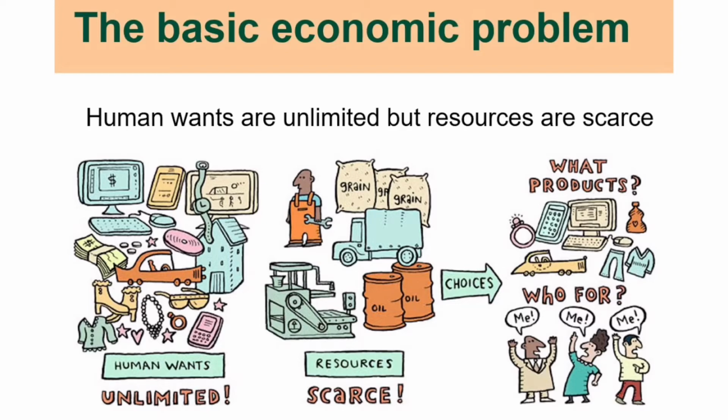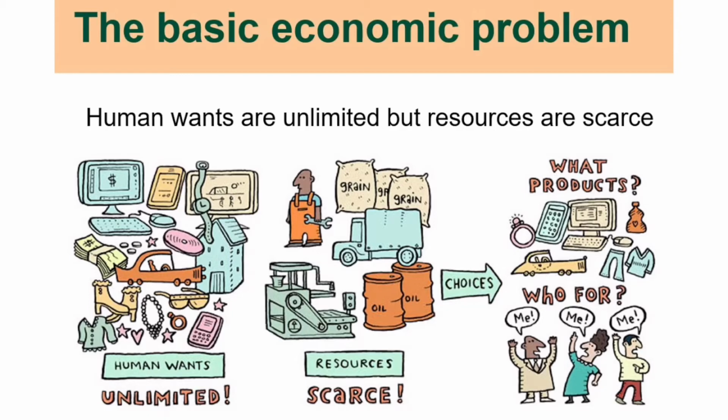Third is that your resources have alternative uses. Whatever resources you are using, they have some use or the other. Just now I have given you the example of electricity. It has different purposes. Suppose you have a piece of land, you can either grow wheat on it, or vegetables, or fruits. You have to choose the best possible manner in which you will use it. That is why it has alternative uses. So what are the three reasons why the economic problem arises? Unlimited wants, limited resources, and resources having alternative uses.